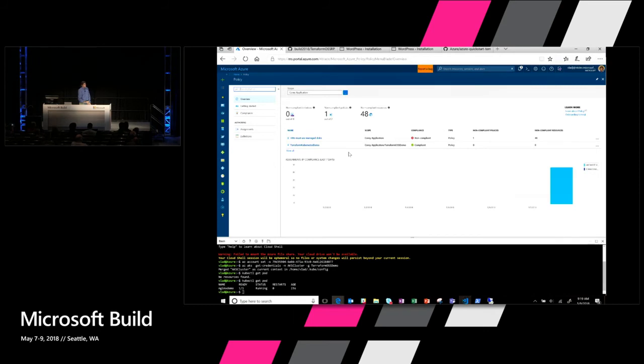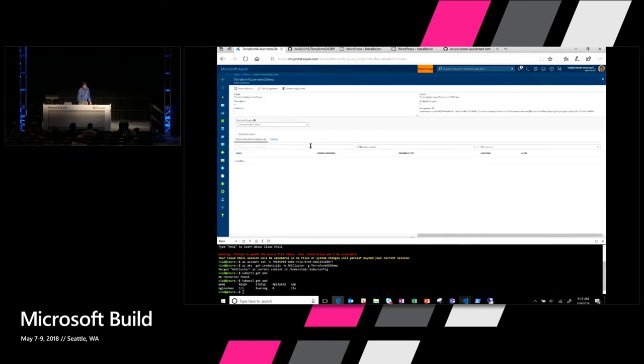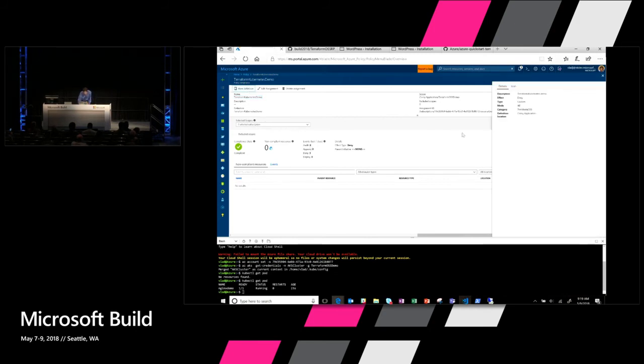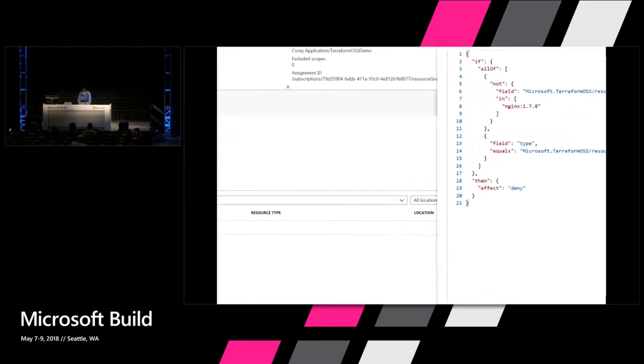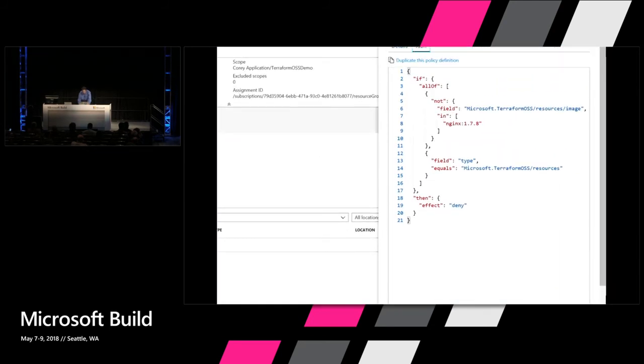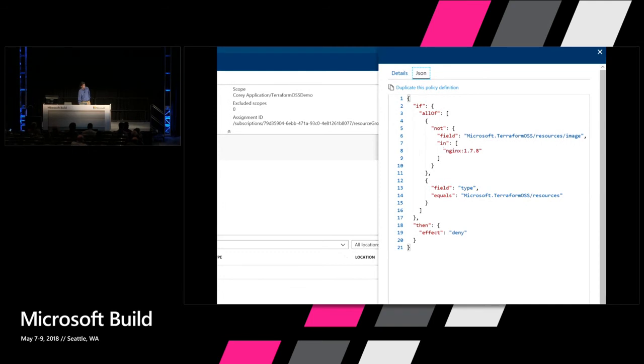And this is still in a public preview that's about to GA. Here we have this policy center, and we have this Terraform Kubernetes demo policy. If I look at the definition of this policy, in this JSON definition it's basically just requiring the version of this particular image resource, this now addressable resource that wasn't addressable before because the resource provider didn't expose it, can now be applied.